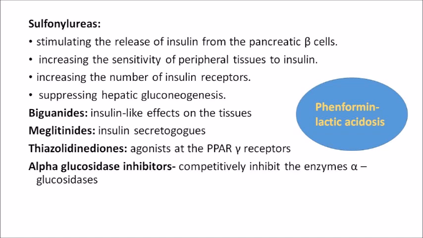Thiazolidinediones have a different mechanism from all these. You should remember, they are agonists of the PPAR gamma receptors. PPAR is peroxisome proliferator activated receptor. They also increase the insulin sensitivity. Then there is alpha glucosidase inhibitor, which can competitively inhibit the alpha glucosidase enzyme. It is clear from the name itself.